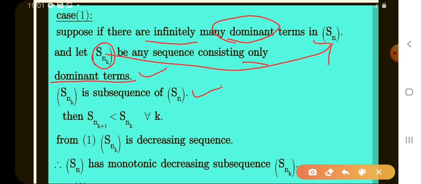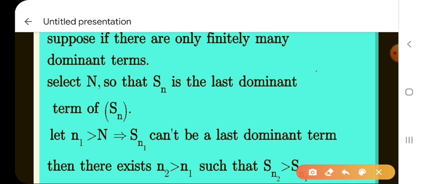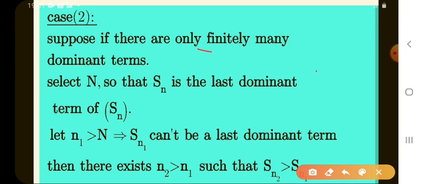So we write here that S_nk is a decreasing sequence. Next, suppose there are only finitely, that means limited, dominating terms. Now we take the last dominant term, which is the smallest of the remaining dominating terms.